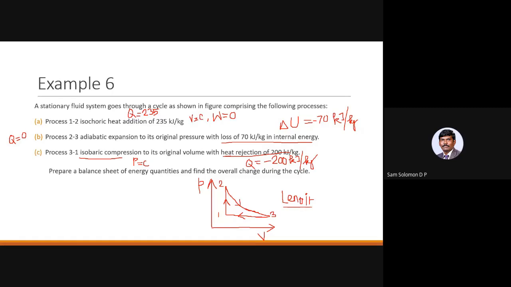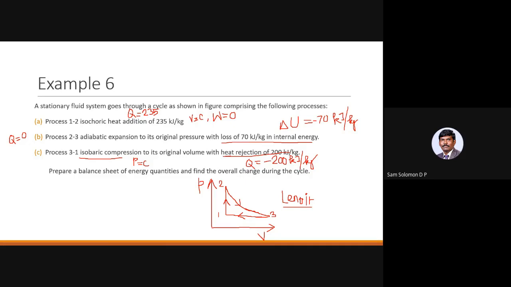Okay, then how will you find out the work transfer? We know the Q, and once you know the value of delta U, Q minus delta U will give you W. Exactly, very good.